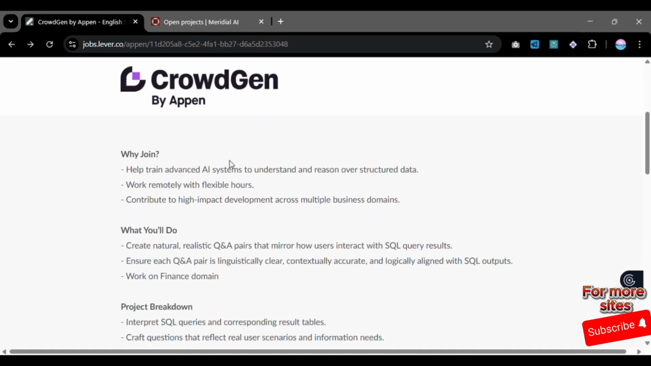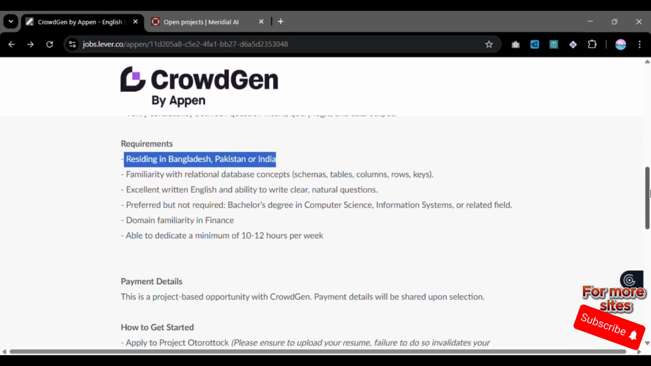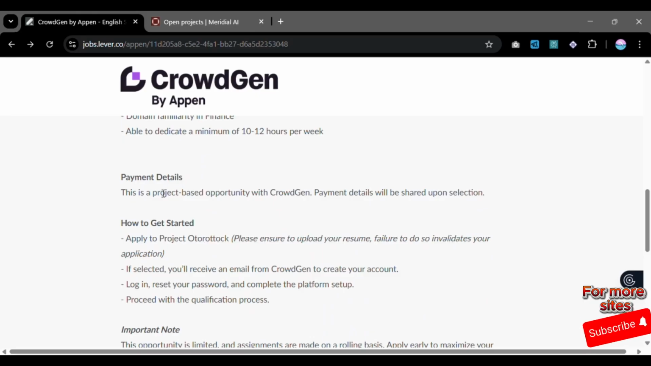And then you'll just come and pass through this description where you are going to join, what you are going to do, okay? And then you come and see the project breakdown over here, and then the requirements. You can see they are saying that you're supposed to reside in those specific countries I've mentioned above, okay? And then you come over here and also check the payment details that have been given. Yeah, they are saying payment details will be shared upon completion.